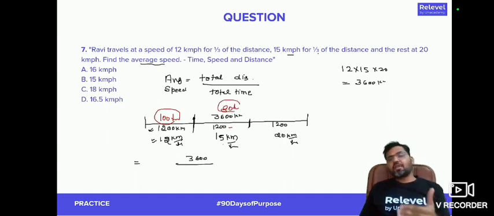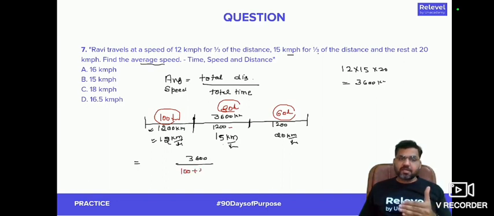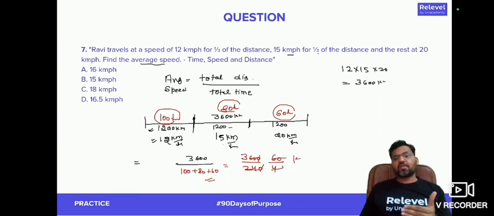The next 1200 at a speed of 20 will take it total 60 hours. Right? So total time taken is 100 plus 80 plus 60. So 3600 total distance has been traveled in a time of total 240. So the average speed would be 3600 by 240, that means it would be 15 kilometer per hour. That is option number B is the correct answer to the question, right?